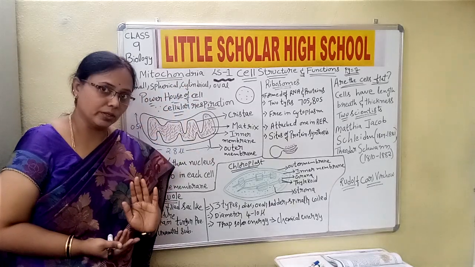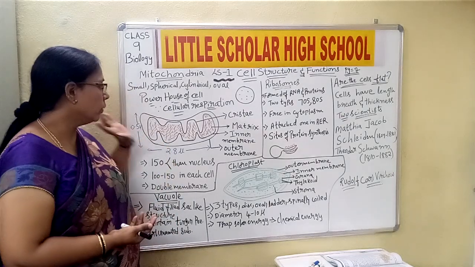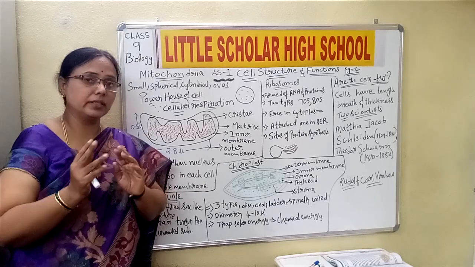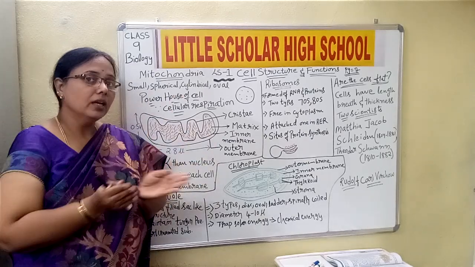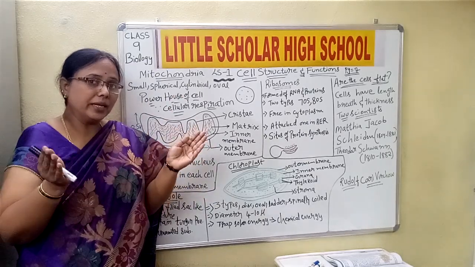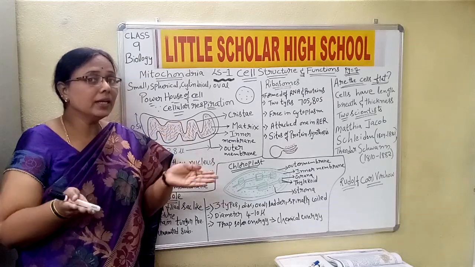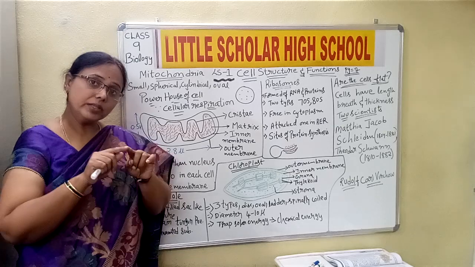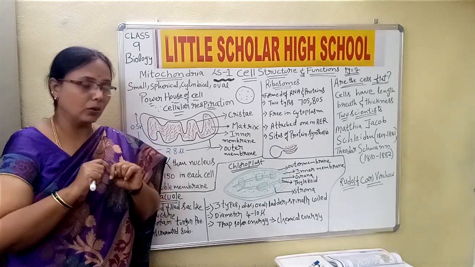So we refer to mitochondria as the powerhouse of the cell because of cellular respiration. Now if we go into the structure, the mitochondria are membranous. They have membranes. We already know that each cell is made up of its own membrane, and the cell organelles present in the cell have their own membrane boundaries. Yes or no?